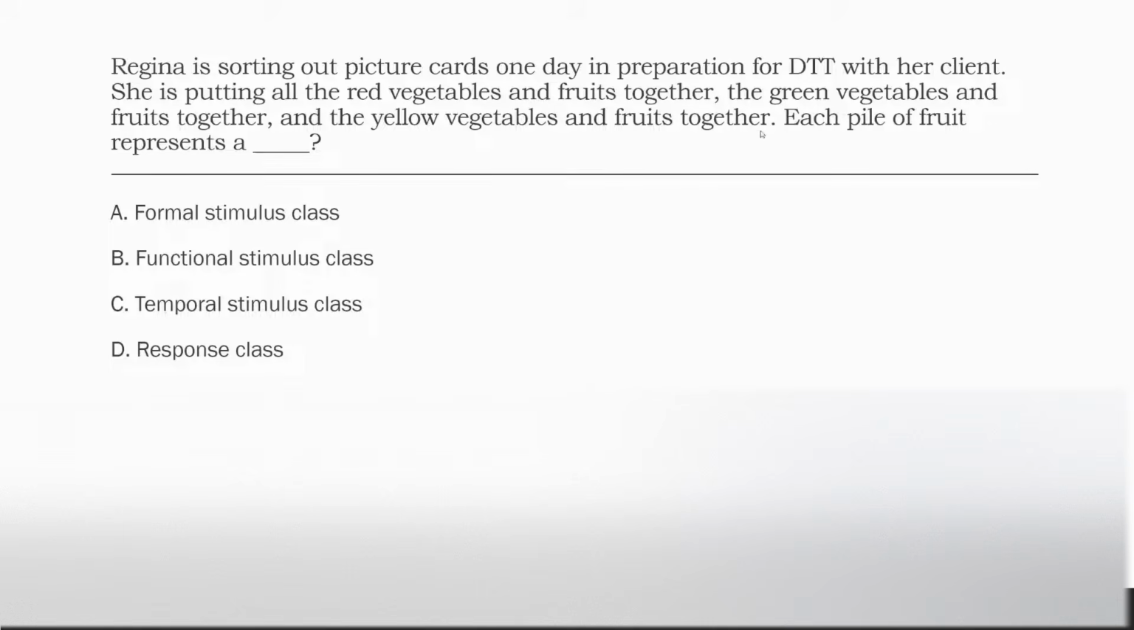Well, clearly this is going to be formal, right? She's put them together based on color, not the functional relation, right? Not how they affect the responses, not where they occur in relation to the responses, just simply the topography and how they look based on color. So each pile of fruit represents a formal stimulus class. Pretty easy question.